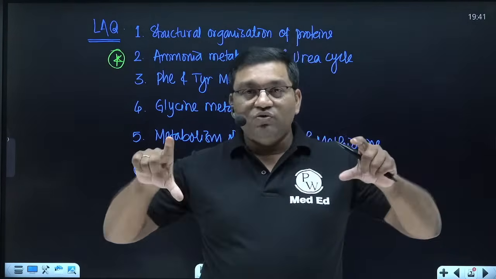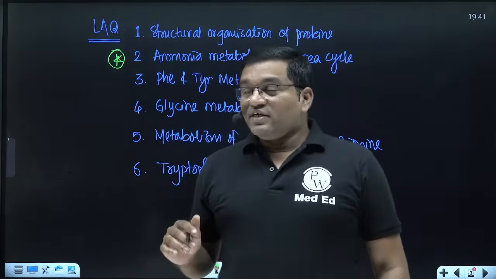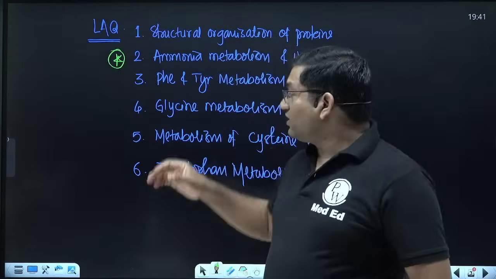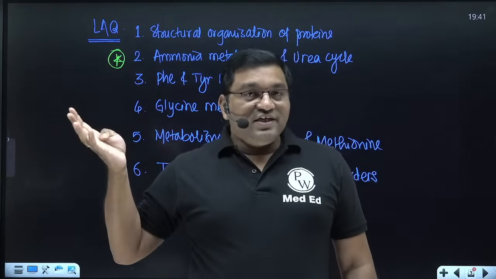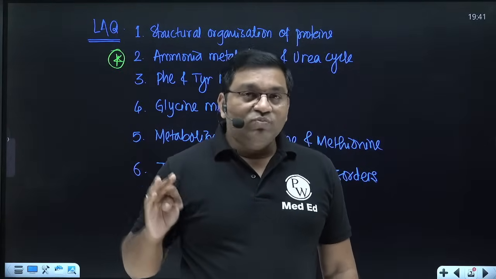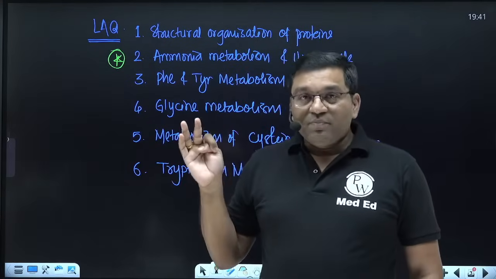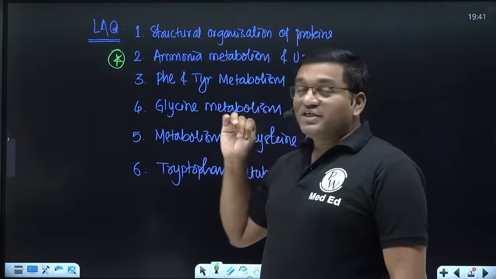Just make a flow chart: tyrosine will give you glucose, tyrosine will give you fat, and tyrosine will give you different specialized products. For example, tyrosine will give you melanin in skin, hair and eyes. Tyrosine will give you dopamine in the central nervous system. Tyrosine will give you norepinephrine and epinephrine in the adrenal medulla, and tyrosine will give you T3 and T4 thyroid hormones in the thyroid gland.